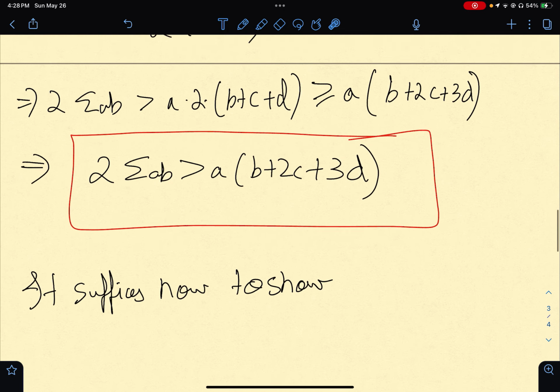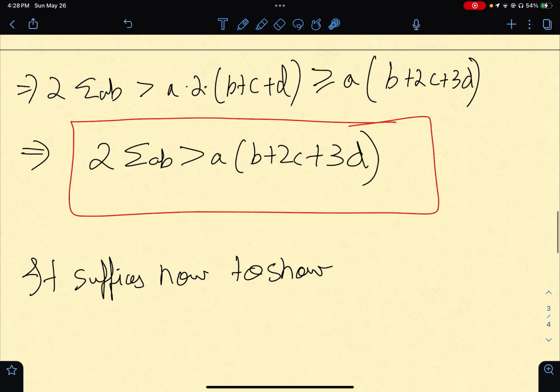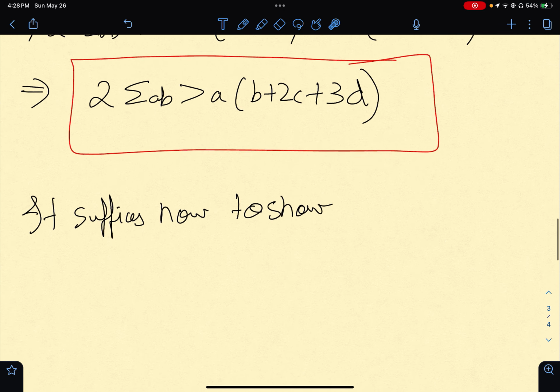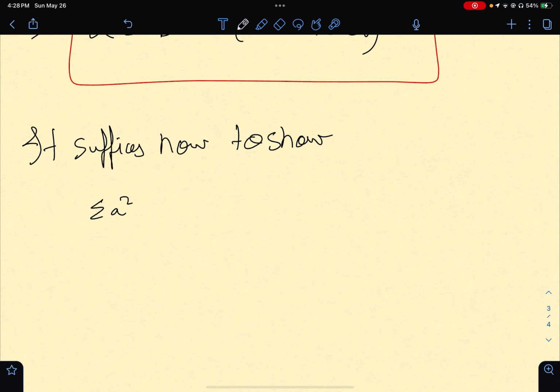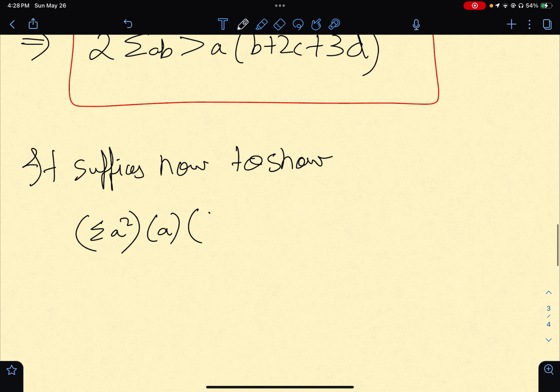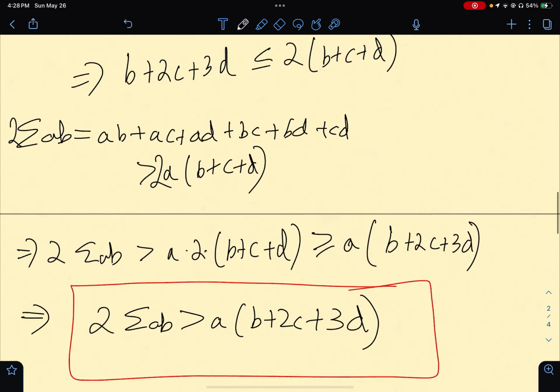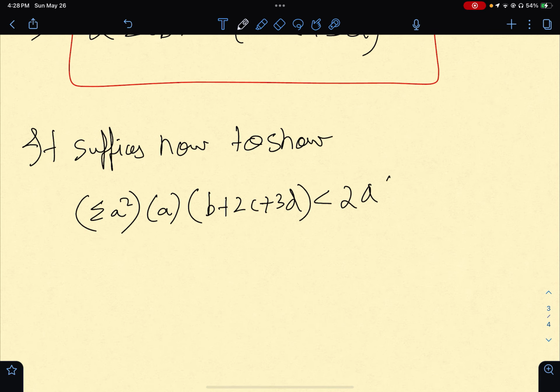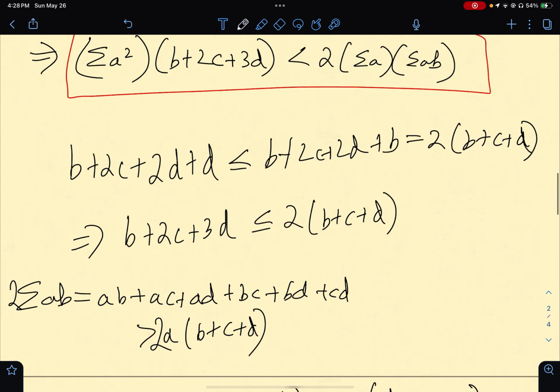So it suffices now to show that sigma a square into a into b plus 2c plus 3d is strictly less than 2 into a into sigma a into sigma ab.